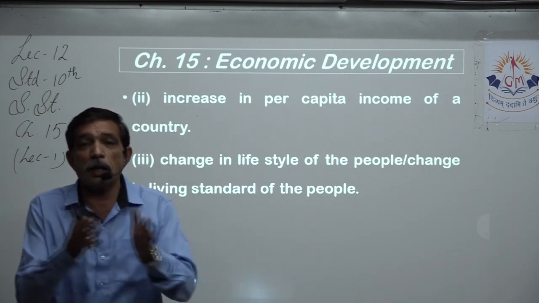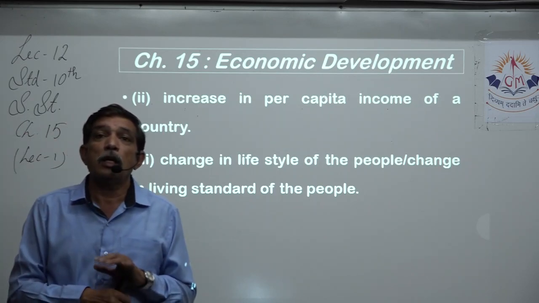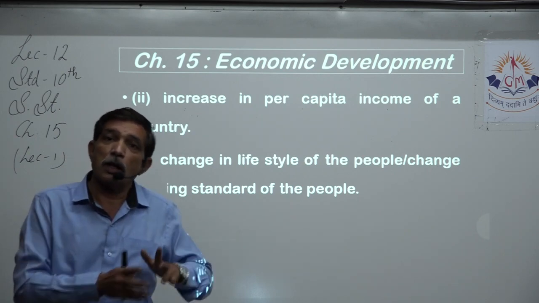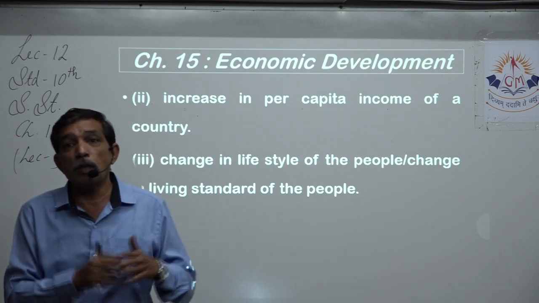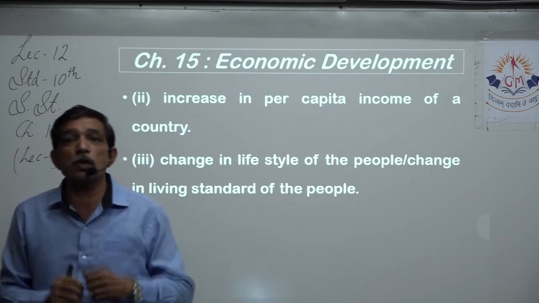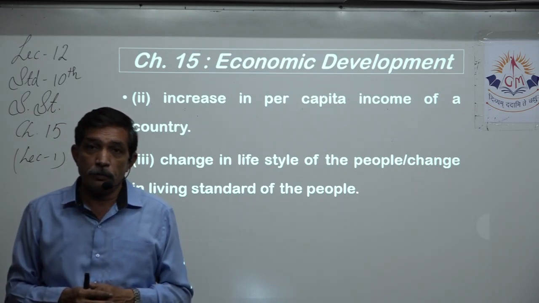They have left the hut and come into a house. That is a jump in the standard of living. Mother and father never had a chance to go to school, but now they are sending their children, and their children are sending their children to school. That is upgradation in standard of living.